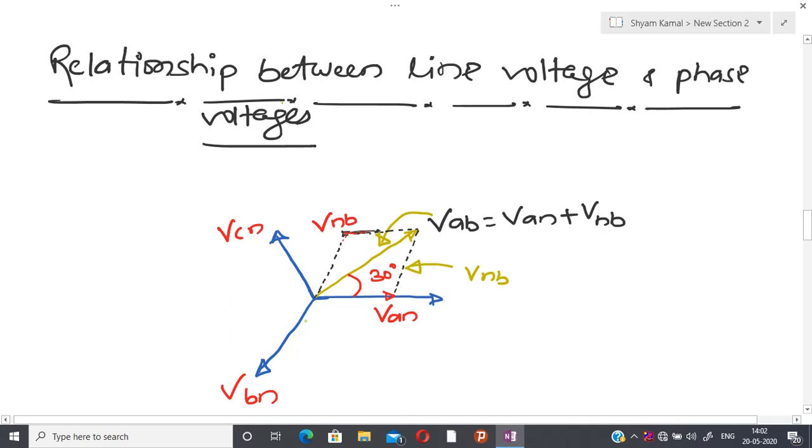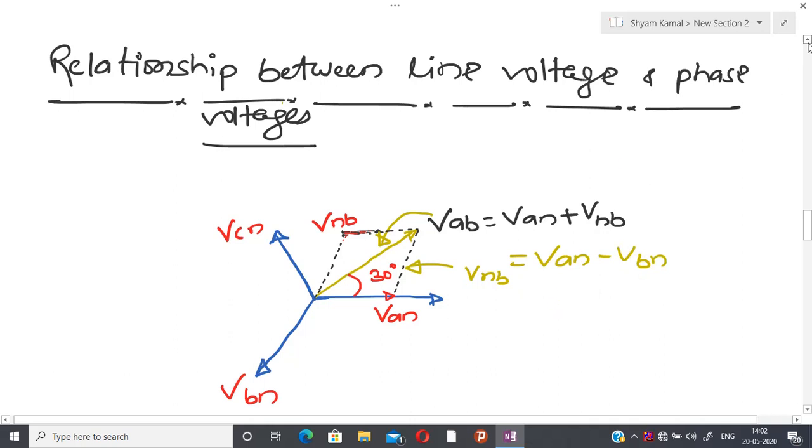How do we calculate VNB? Just by doing the reverse, so VAN plus VNB equals VAN minus VBN, and in this way I have done the above calculation.